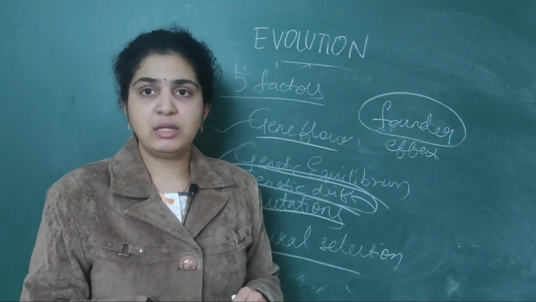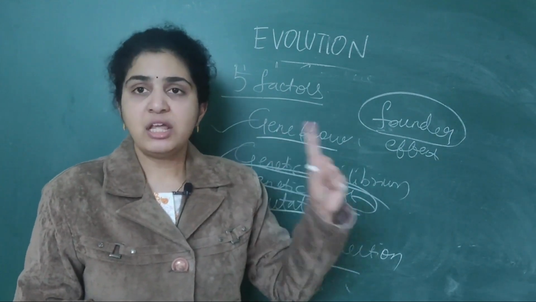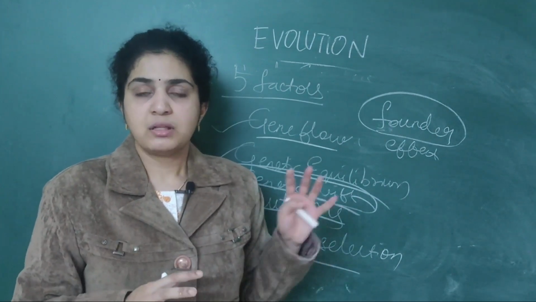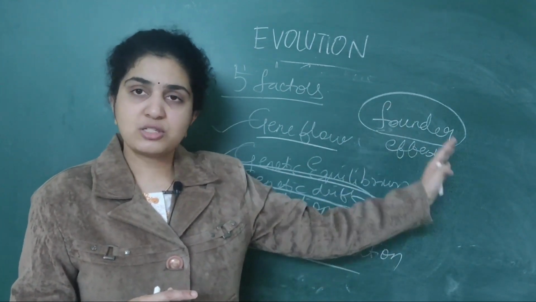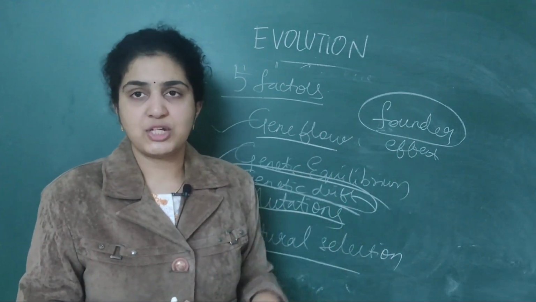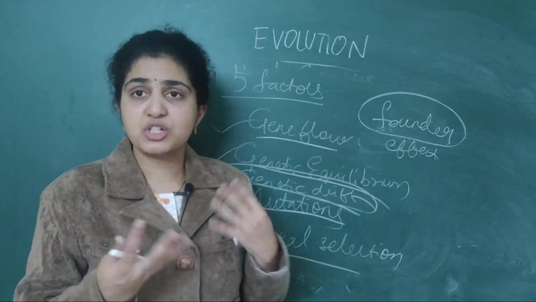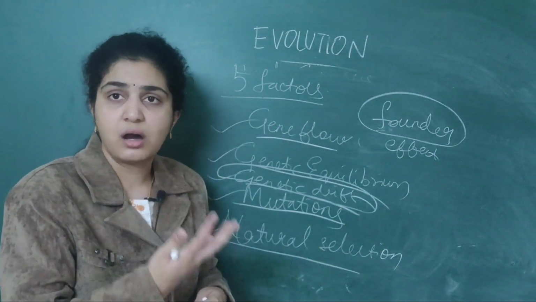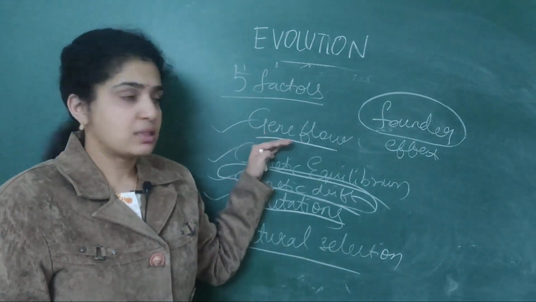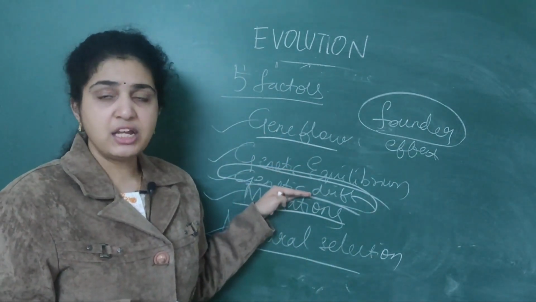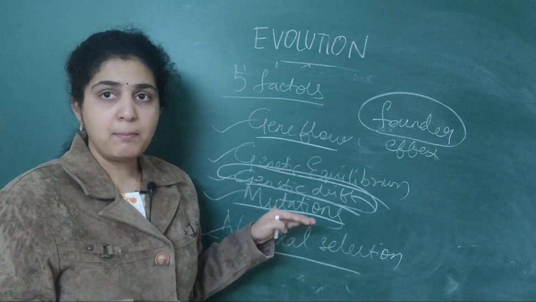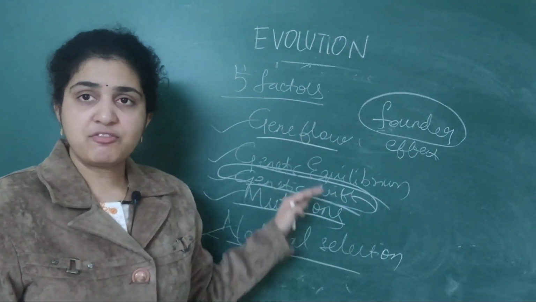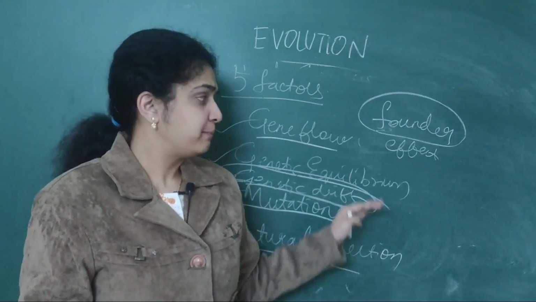A simple point about Hardy-Weinberg equilibrium you should remember is the frequency of occurrence of alleles in a population. Then you should remember the equation p square plus q square plus 2pq. What are the 5 factors which help in changing the Hardy-Weinberg equilibrium? They are nothing but gene flow, genetic drift, genetic equilibrium, mutations, as well as natural selection. These are the 5 factors which help in changing it.